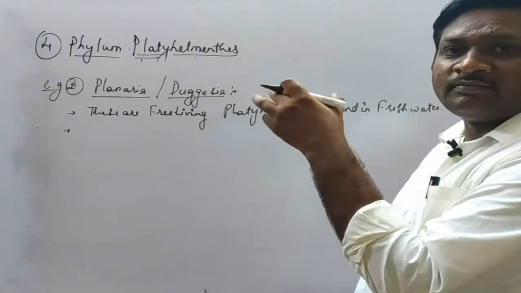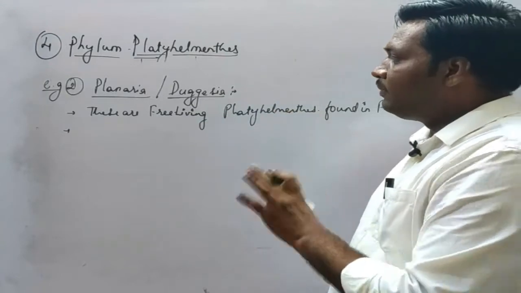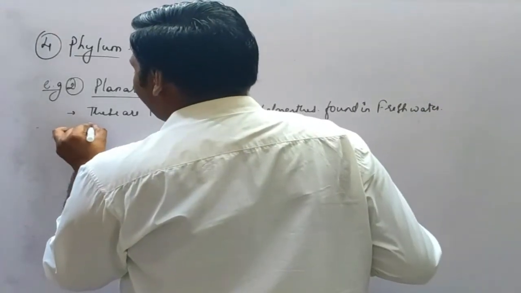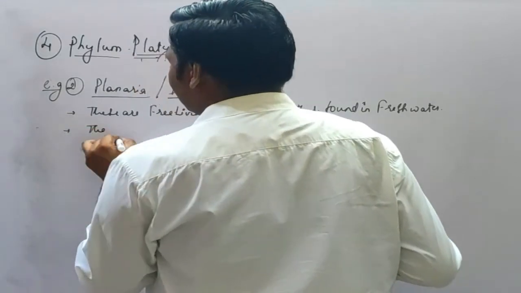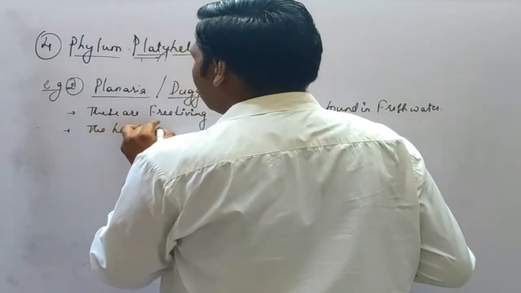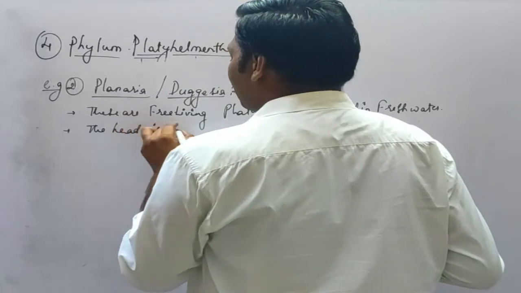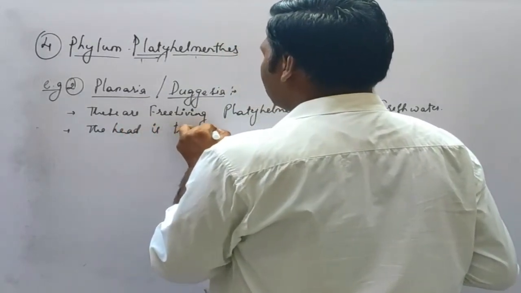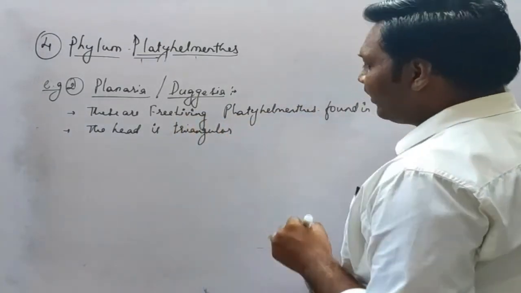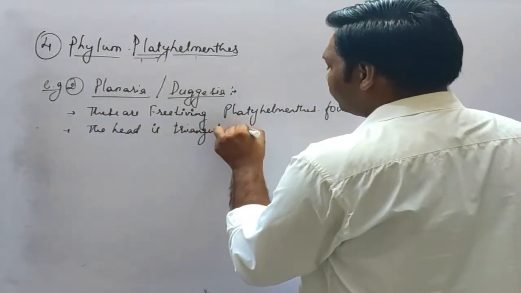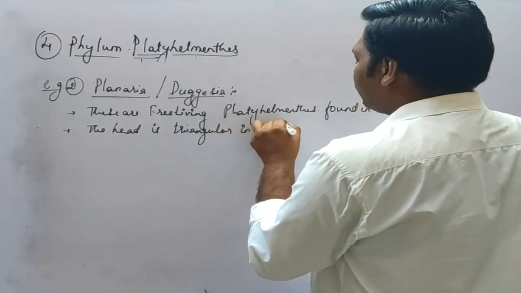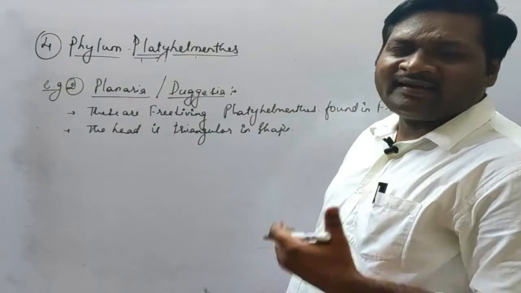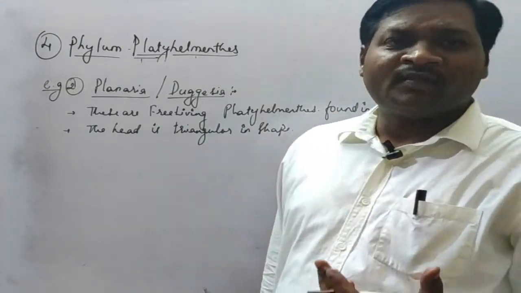We will see some important points about the planaria. The head of these planaria is triangular in shape. If we look at the body, we can understand, and it has rudimentary eyes.